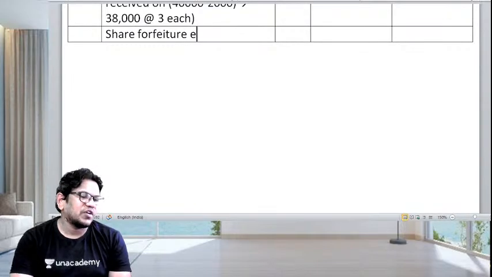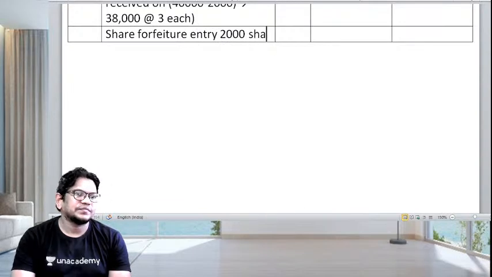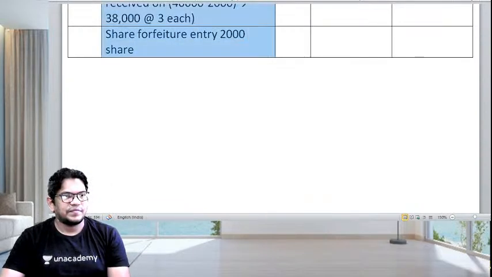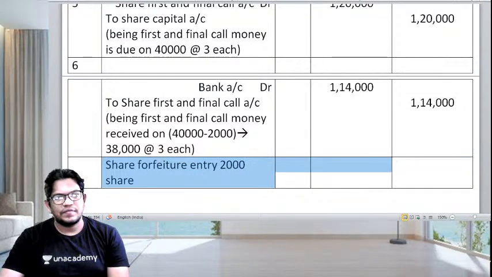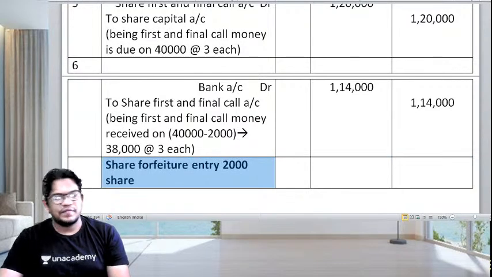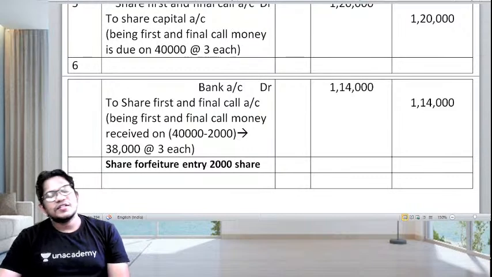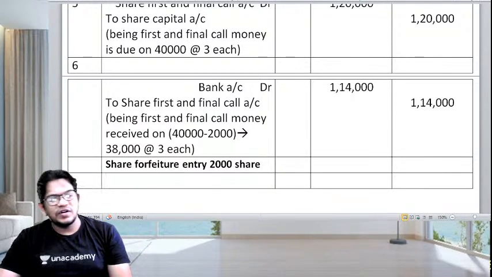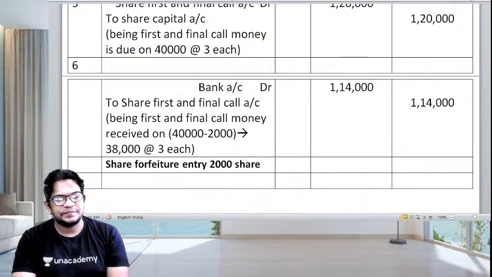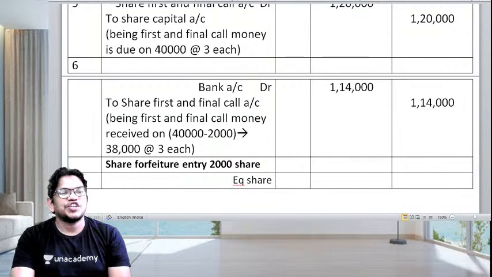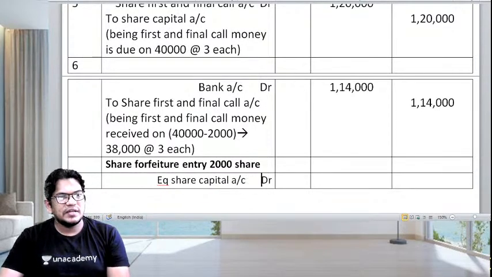Share forfeiture entry for how much? 2,000 shares. ठीक है? So guys, this is the last entry. Whenever we are going to forfeit, first what we are going to do is take the equity share capital account. Equity share capital account is debited.